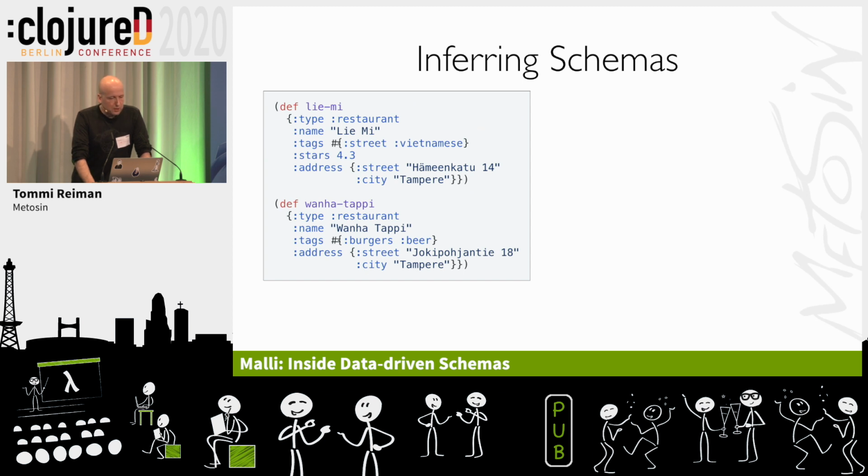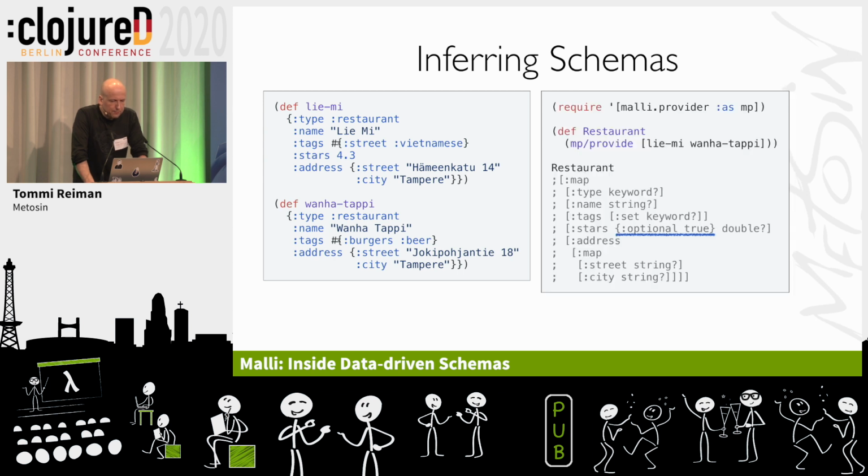But an interesting thing is the same the other way around, inferring schemas. So if you have values and you want to get a schema out, I've been using this at work, scraping MongoDB for this random data which has been gathered for 7 years. So what does it look like? Here we have two examples of a restaurant, Liemi and Vanhatappi. It's another local great restaurant. And we would like to know what is the schema for that.